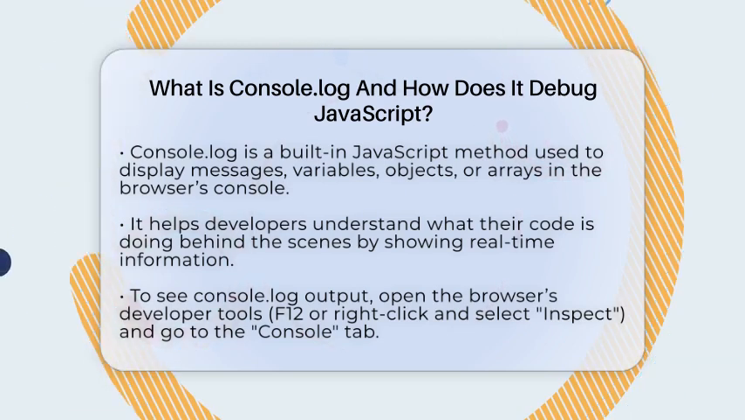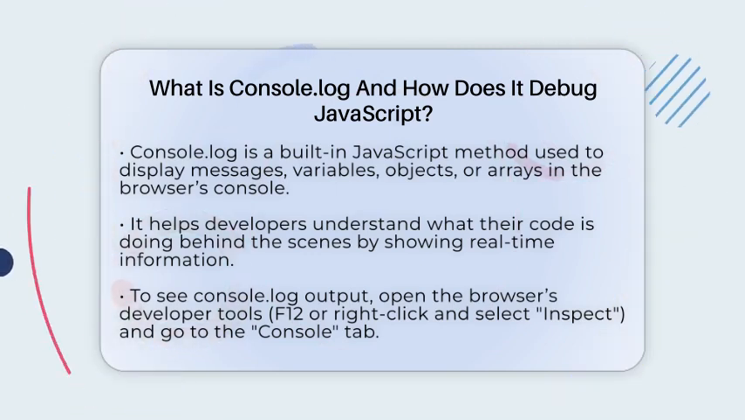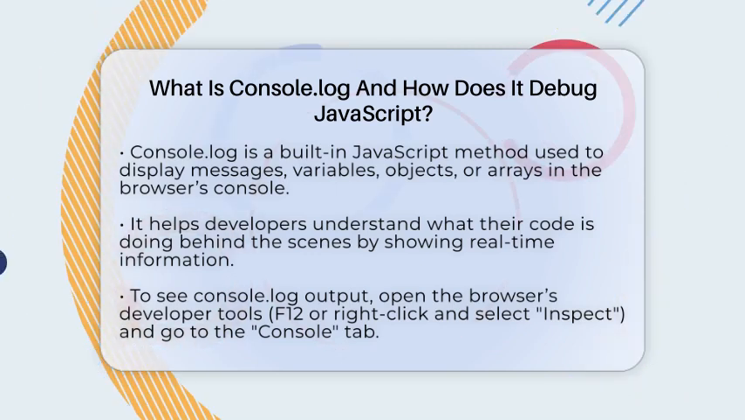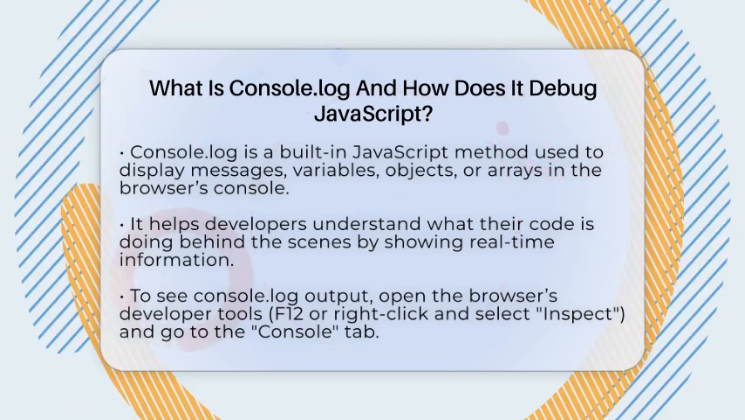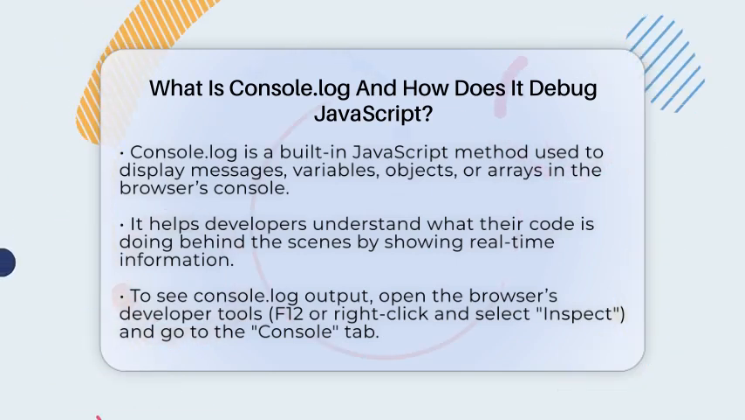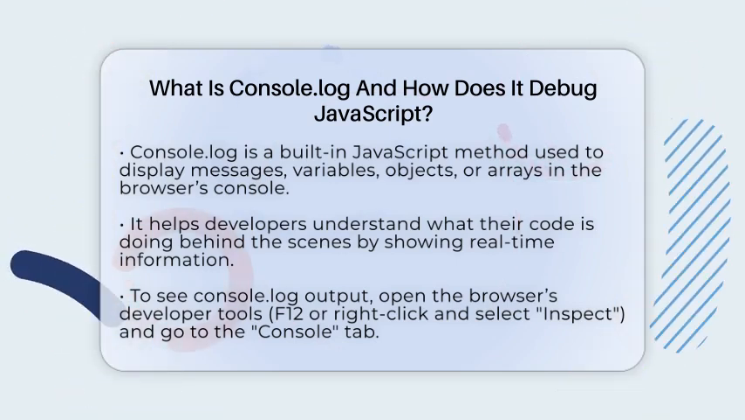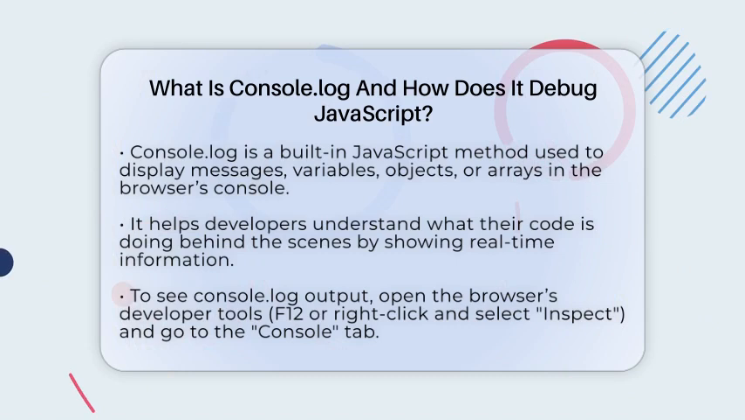Console.log is a built-in JavaScript method that prints messages, variables, objects, or arrays to the web browser's console. It's like a messenger that shows you what your code is doing behind the scenes. When you write Console.log, it displays the information you want to see, helping you track the flow of your program.